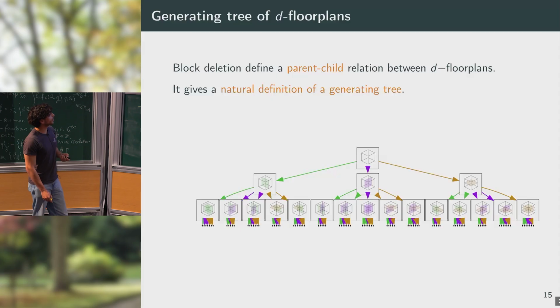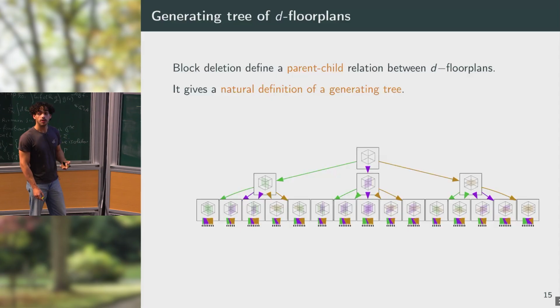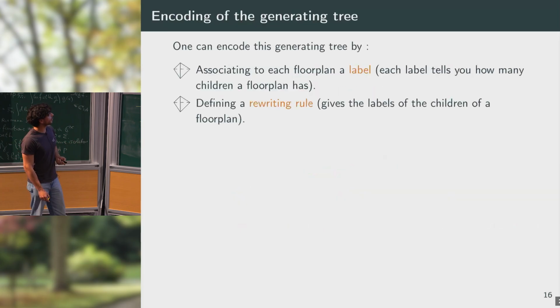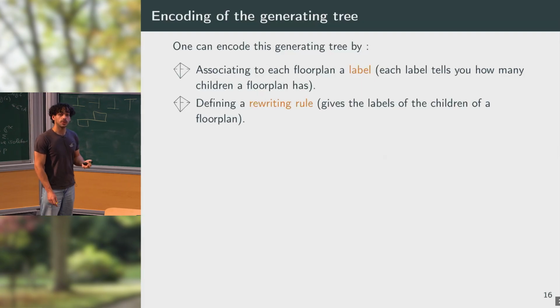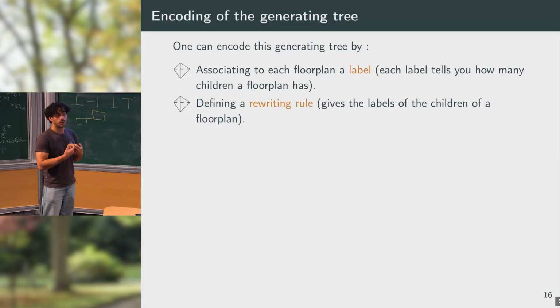But then, if I just want to count the number of floor plans at a given size, it is a bit computationally expensive to generate all of the structure of the floor plans. So what I can do instead is encode the structure of this tree such that the only information I have is the number of children of a floor plan and the number of children of their children.